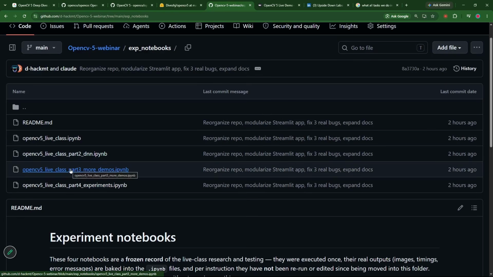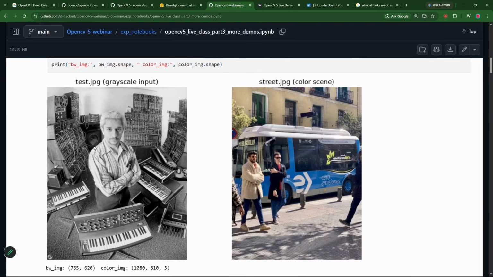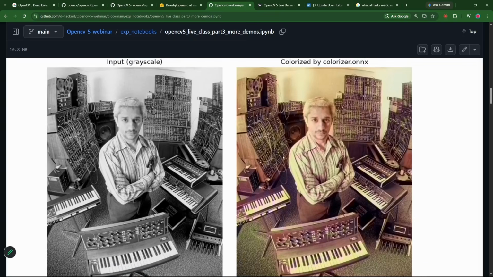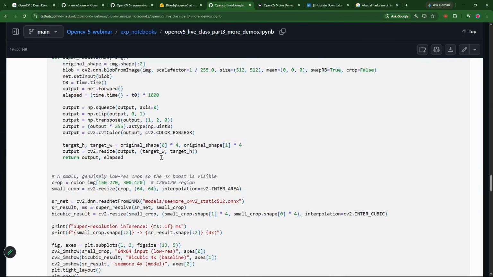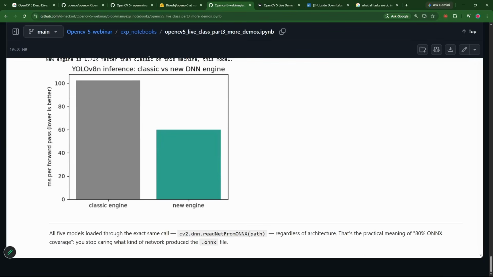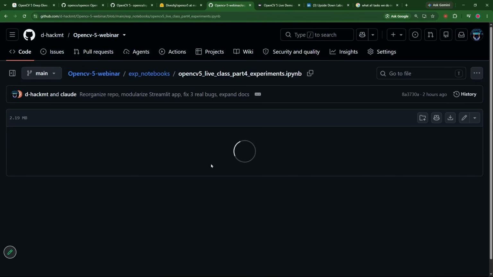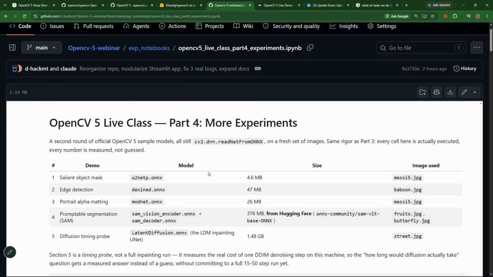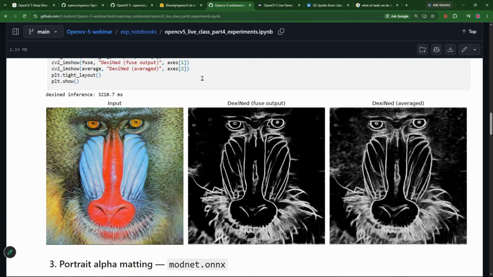See, if I go to the part 3, there are different parts I've made. Everything I've made for you. You can just use it, watch it. See, 2 images loaded, colorization, detection, object detection in an image, super resolution, everything I have provided to you. You can watch it. See, in this part 4 also, everything I've provided to you, which means first do the experiments. Once you succeed in your experiments, then go for running the application.